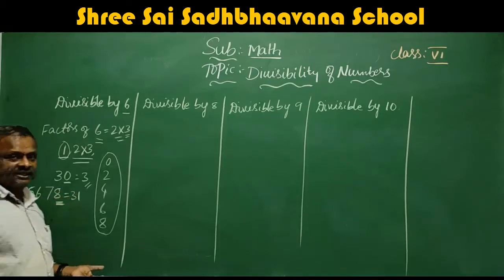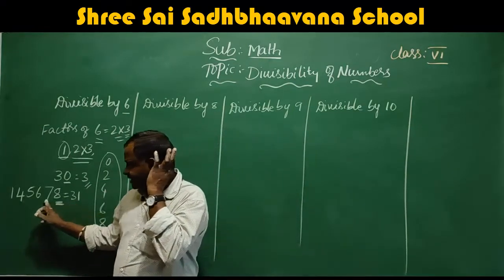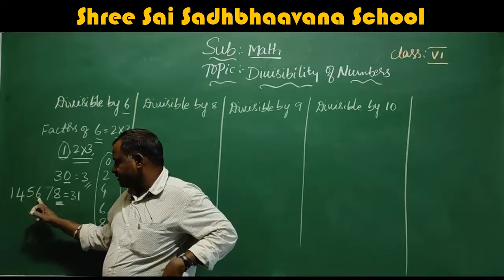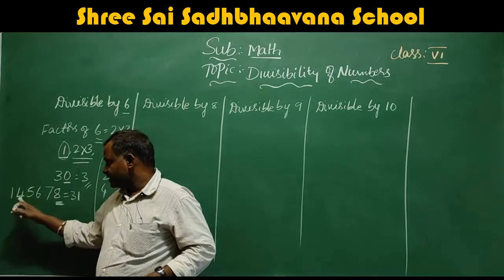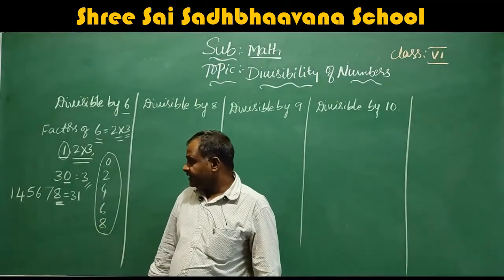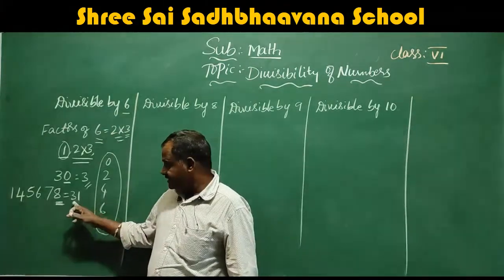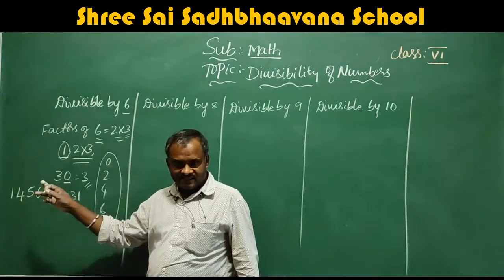So this number is not divisible by 3 because the sum is 31. So this number is not divisible by 6, because it is not divisible by 3.